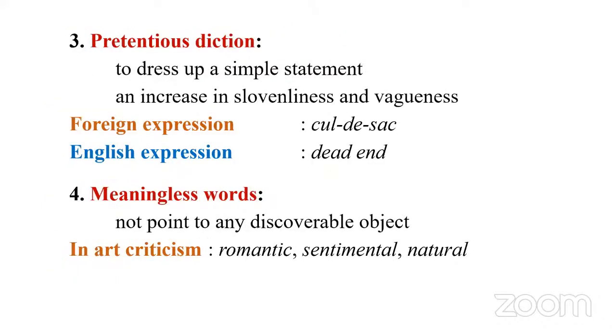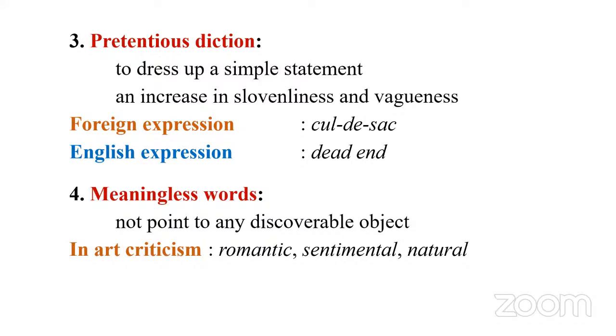Then the third trick. So this is what we got in the question, right? Pretentious diction. When you pretend, we know a lot of things. We are aware of so many words, new phrases. Not necessarily we should use those words. Depends on the context. So why do we go for this kind of a choice of words? Pretentious, bombastic. Why? To dress up a simple statement. So you can simply say this is the meaning.